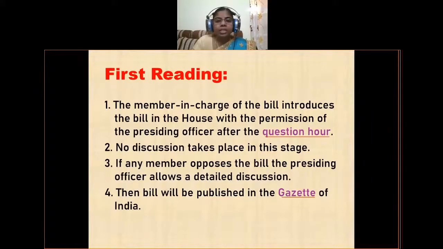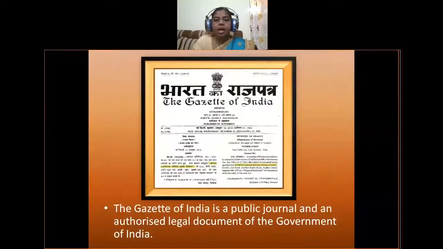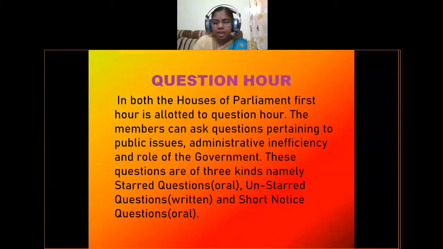So let us see what is Gazette. The Gazette is the public journal or official journal of an authorized legal document of the government of India. In this document every action of the government of India will be published. So after the introduction of the bills, they will be published in the journal of the government, that can be called as Gazette of India. So that is about the first reading.